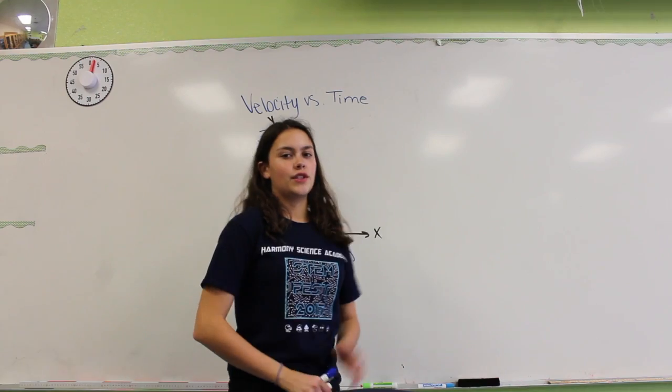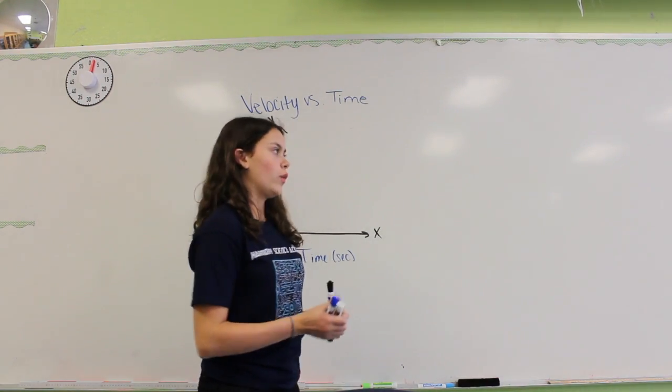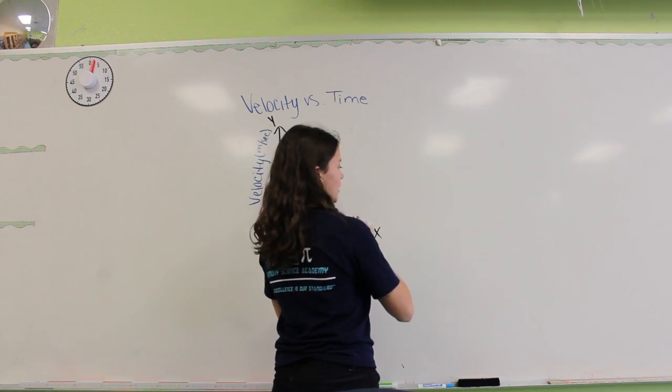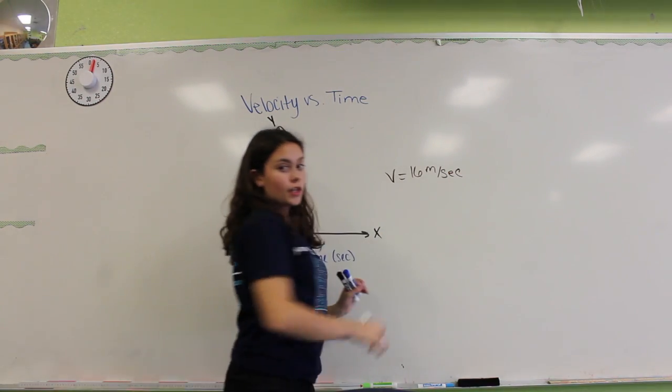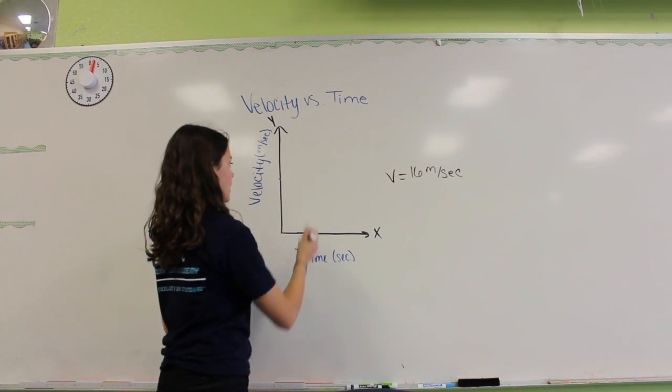The next graph we're going to do is velocity versus time graph. Previously, we found our velocity, which equaled 16 meters per second. Our velocity does not change because it is constant. So our graph is going to look something like this.